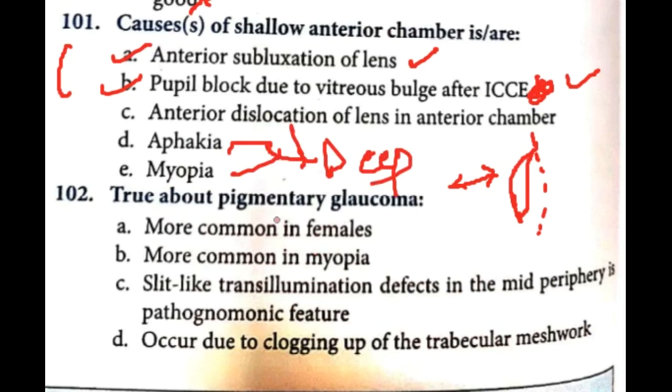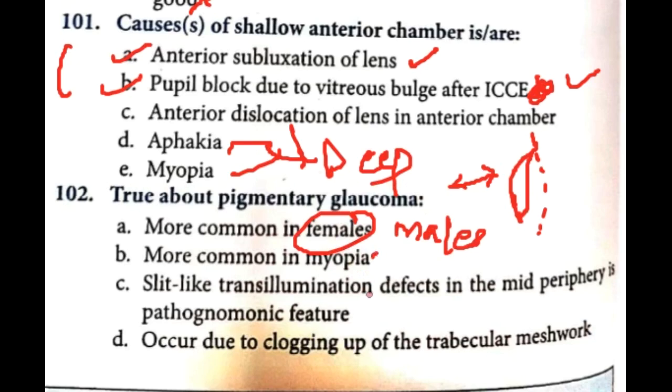Then true about pigmentary glaucoma. Pigmentary glaucoma is more common in females. No, it is actually more common in males with myopia. It is more common in young myopic males. Yes, it is more common in myopia.